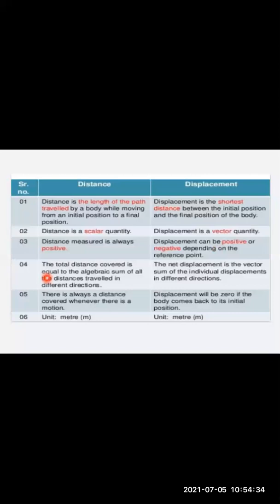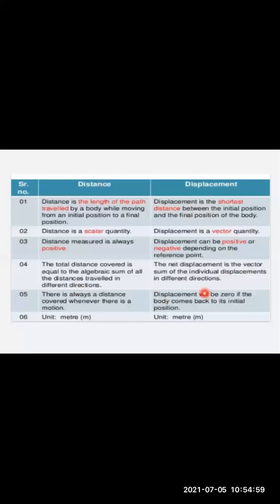The total distance covered is equal to the algebraic sum of all the distances traveled in the different directions. In the previous example, the person is traveling from school to home, so this is going to be an algebraic sum. The net displacement is a vector sum of the individual displacements in different directions.